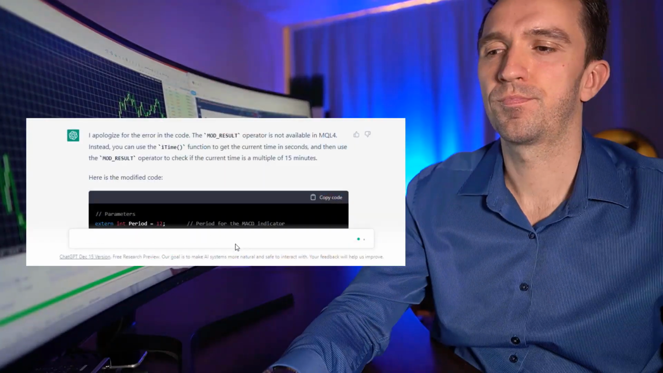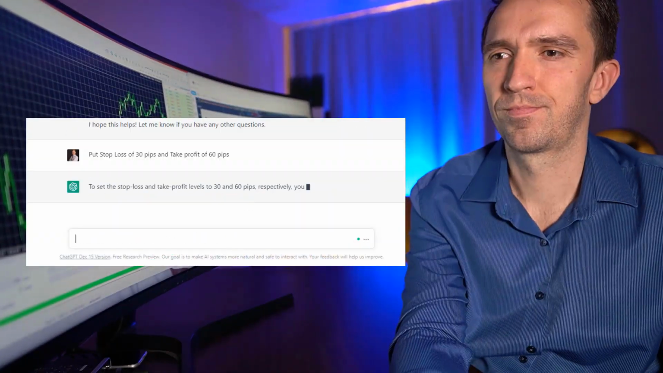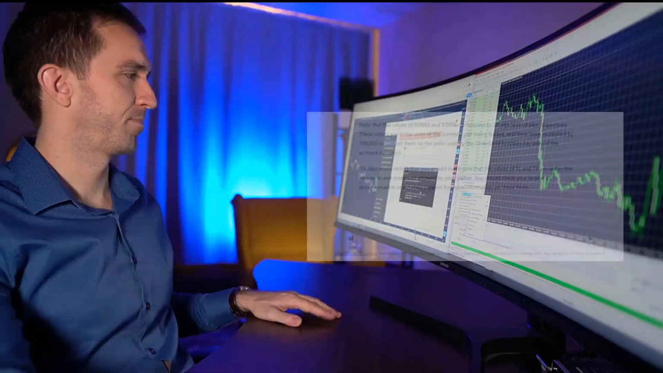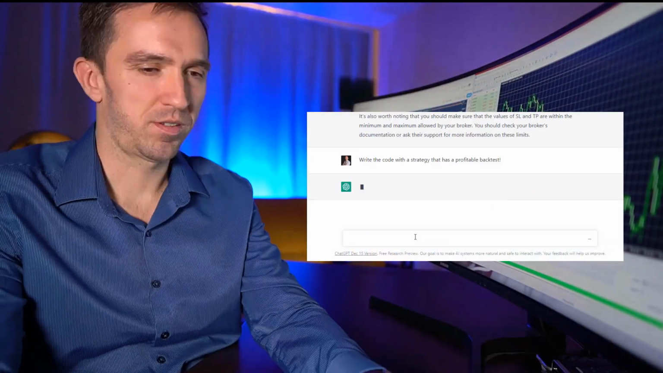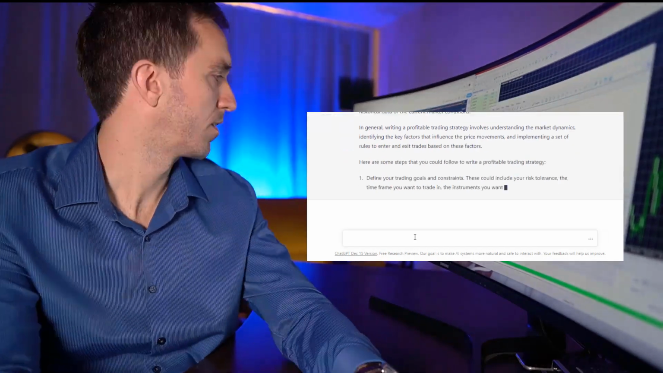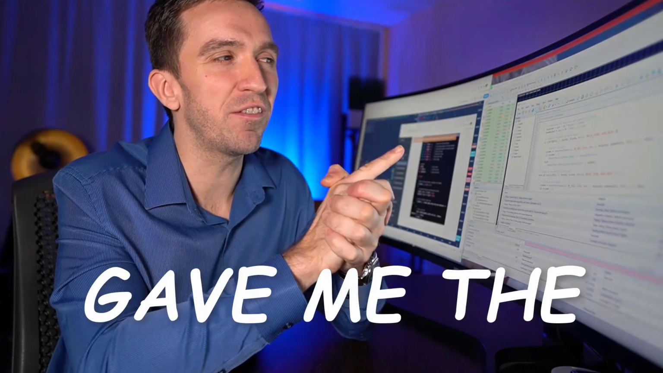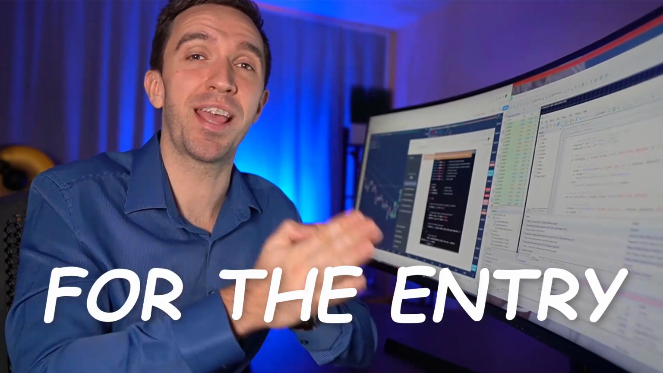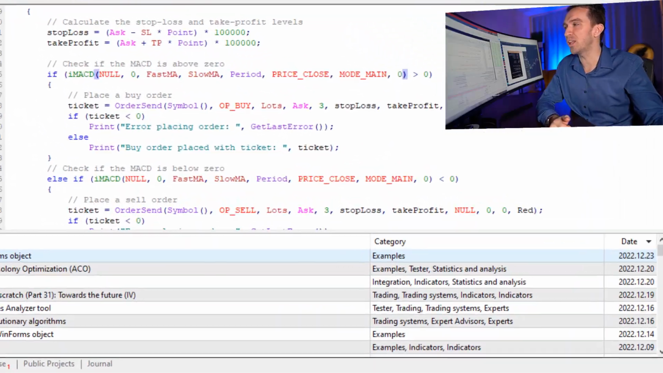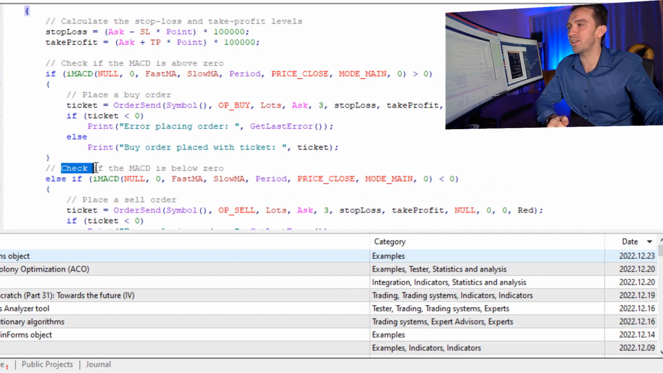I've asked ChatGPT to modify the robot multiple times, to place a fixed stop loss and a take profit, to write for me a code that has a profitable backtest. And I've spent probably a few hours, but still nothing. But then I figured out that ChatGPT actually gave me the idea for the entry and the exit rule. In the code, I saw that it says check if the MACD is below 0 for a short trade and check if the MACD is above 0 for the long trade.